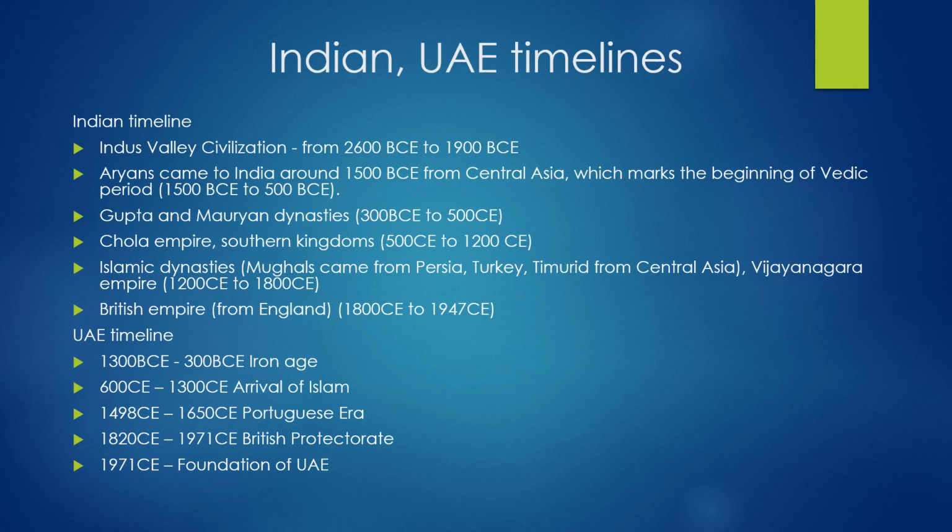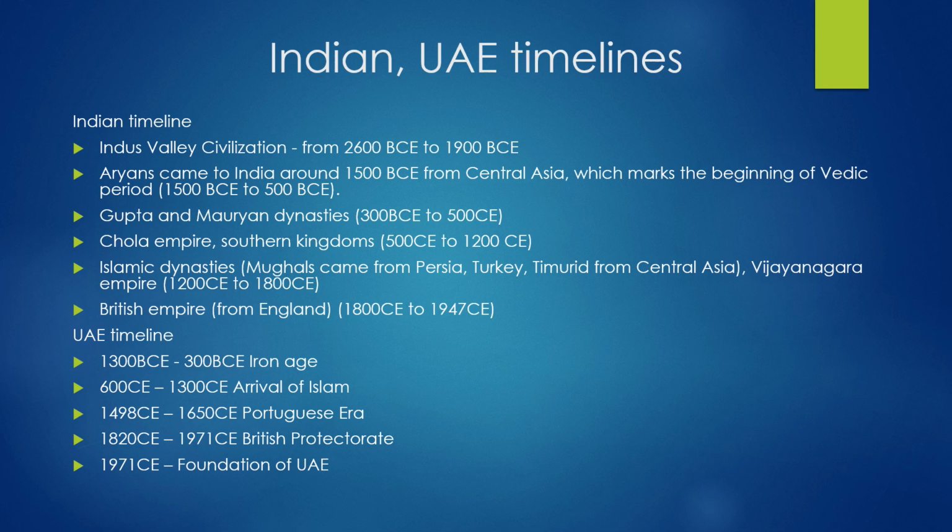Now here in the slide, we will look at two different countries and their histories and their civilization at the same time. If you look at the Indian civilization, Indus Valley civilization started from 2600 BCE to 1900 BCE. That was 700 years. And if you notice, I have written 2600 before 1900 because this is BCE. We are dating time in the reverse direction. The numbers are written backwards.